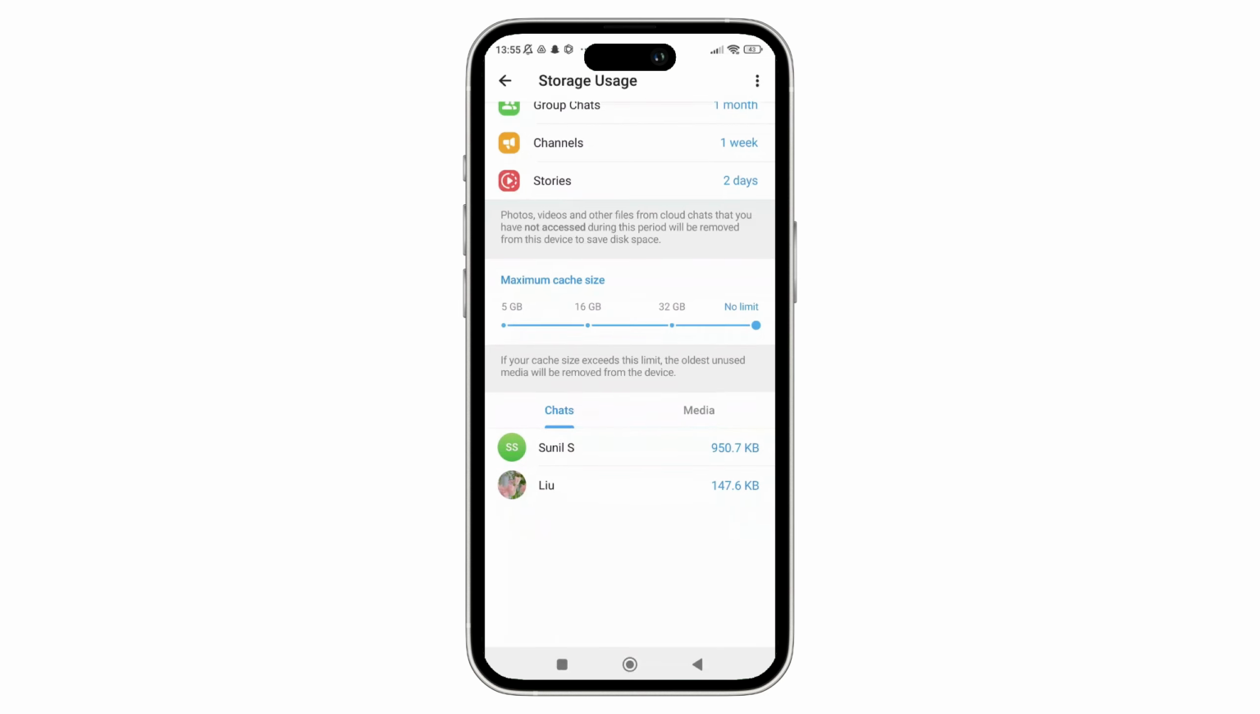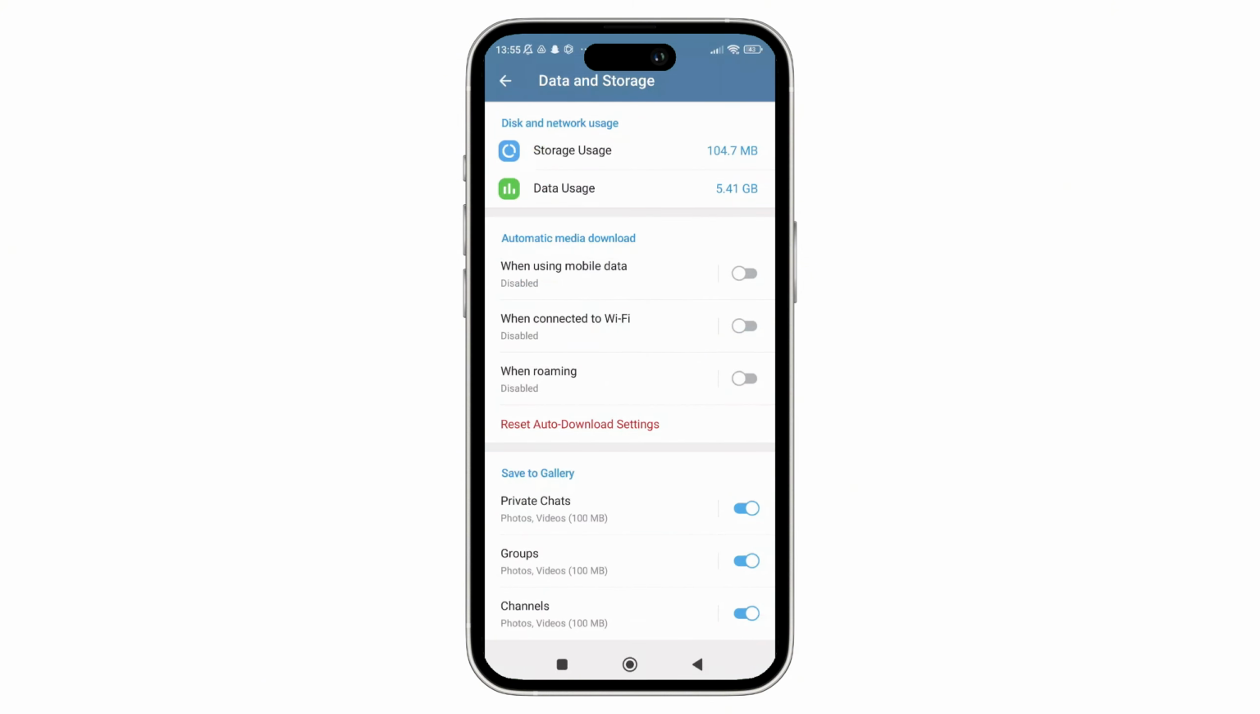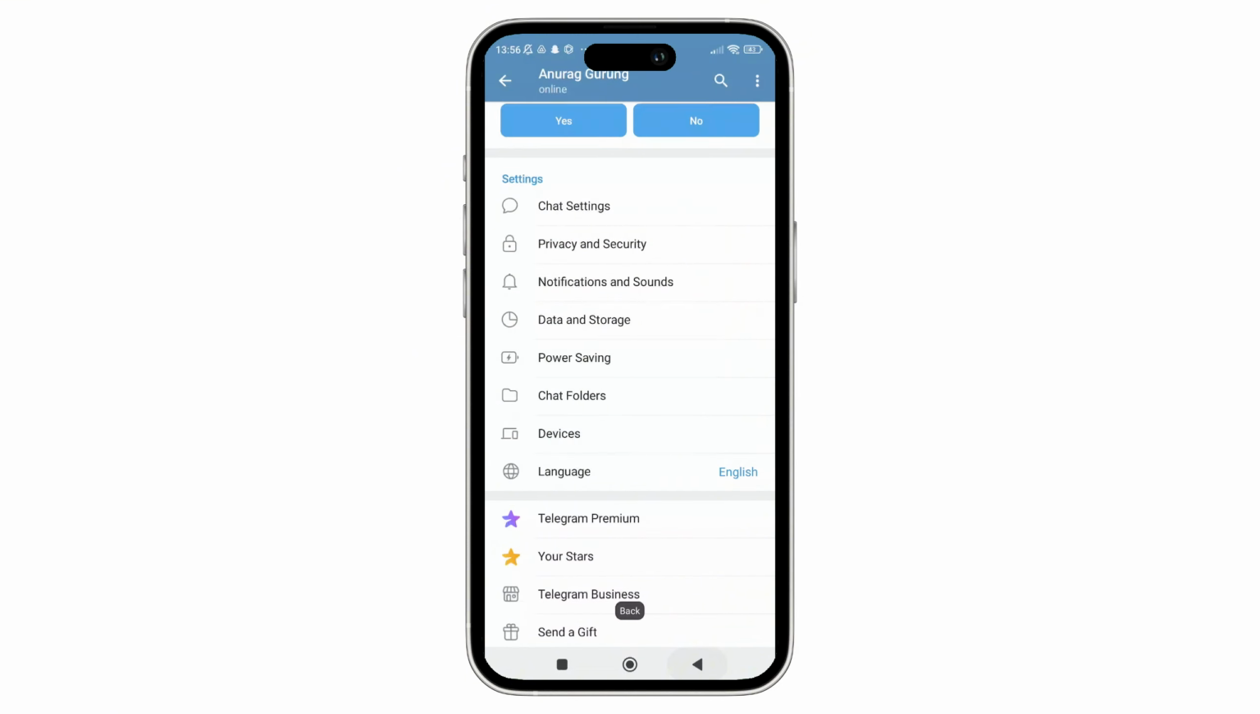Moving forward to step three, that is what cannot be recovered. Deleted messages from secret chats can't be recovered. Messages deleted from the other person's account in a normal chat can't be recovered. And any media or chat that was never downloaded to the device cannot be recovered at all.